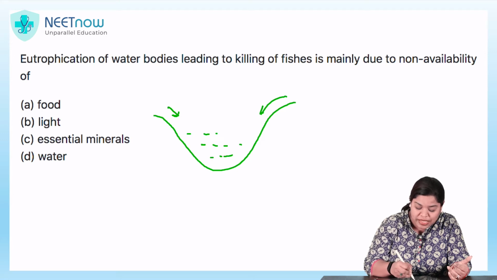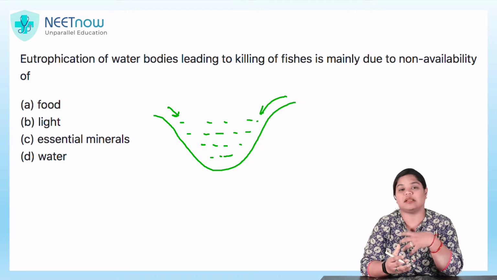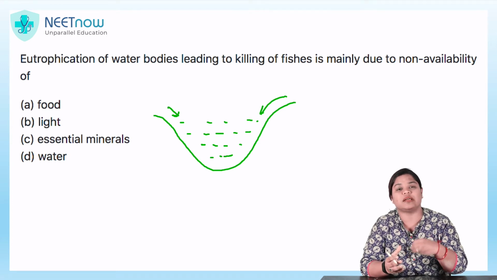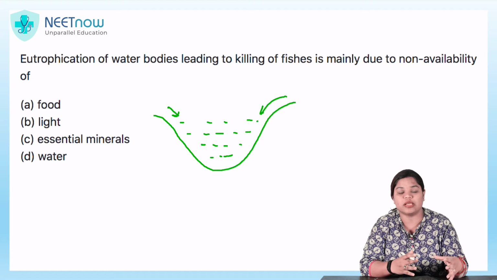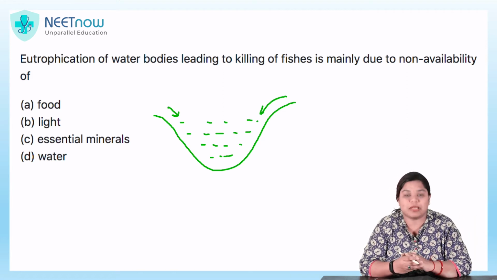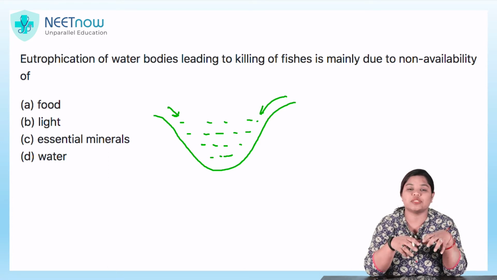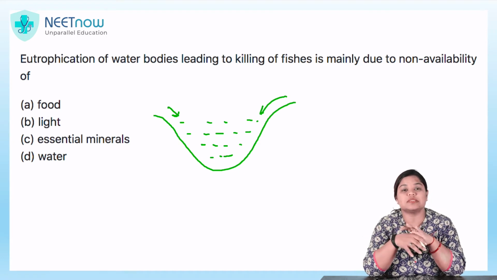Slowly this lake starts to fill up with other organic matter. Then there are organisms over there, then it converts into marshland slowly, and further slower it goes on to become land. Now, during eutrophication, there is a stage wherein the fishes or the other aquatic organisms die.